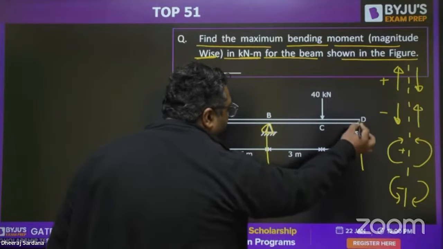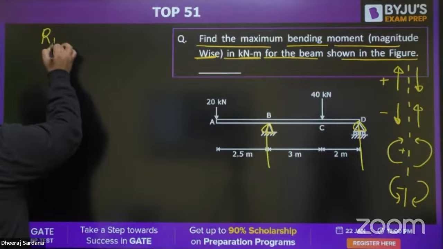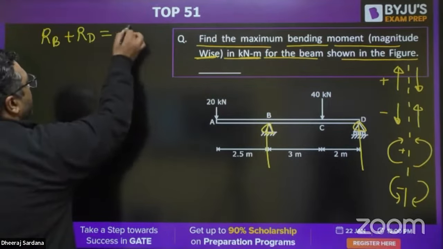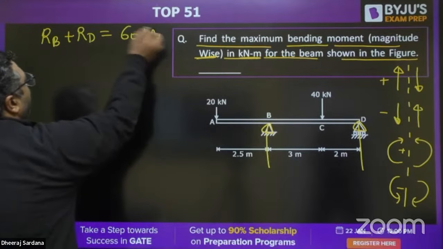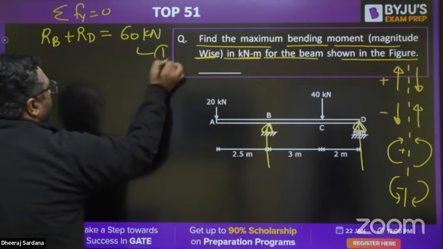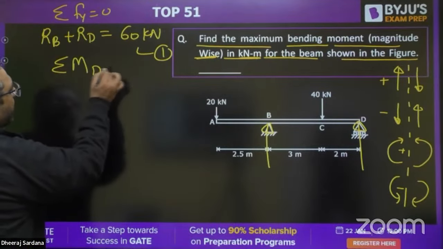Okay, so to find out the support reactions, you know what we can do, it is an overhanging beam. So we will be going with RB plus RD. RB plus RD would be 40 plus 20, 60 kilonewton. What I have done is summation Fy equals 0. Okay, this is equation number 1. Then you can go for summation of moment about D, which we are taking as 0.